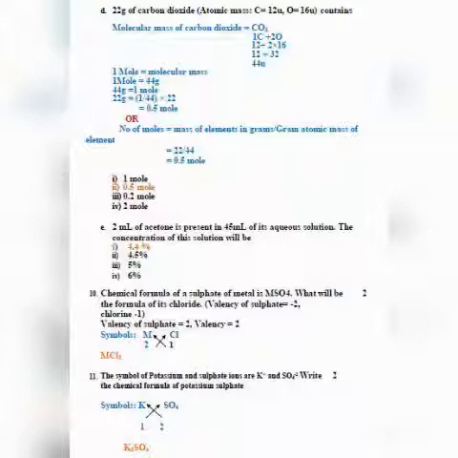Last question: the symbols of potassium and sulfate are K+ and SO4 2-. So write the chemical formula of potassium sulfate. First we will write the symbols, that is K and SO4. Then valency of K is 1, valency of SO4 is 2. So crisscross the valencies and you will get the formula K2SO4.